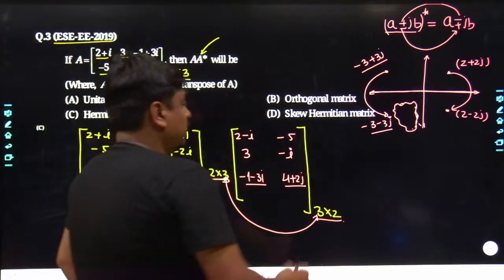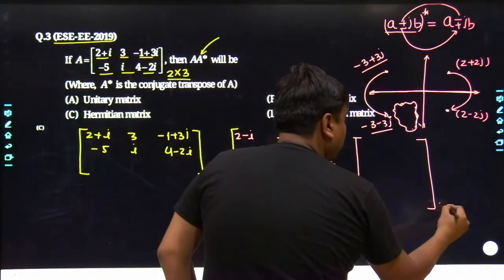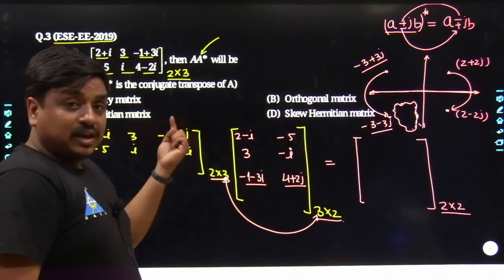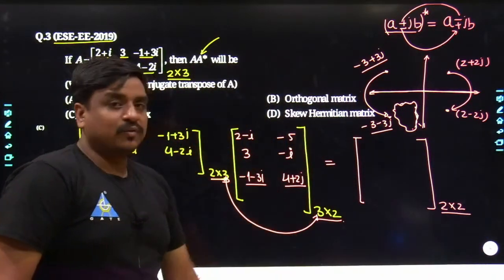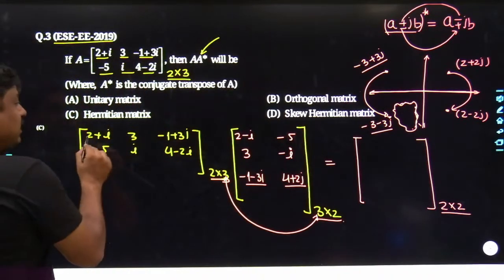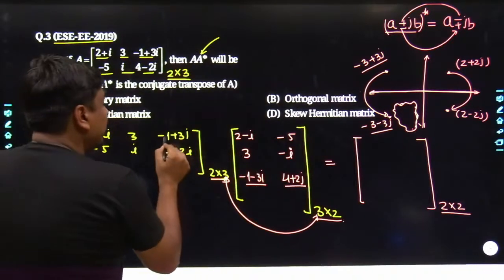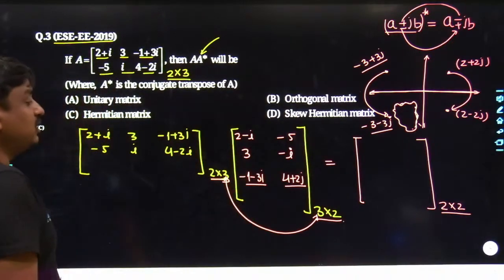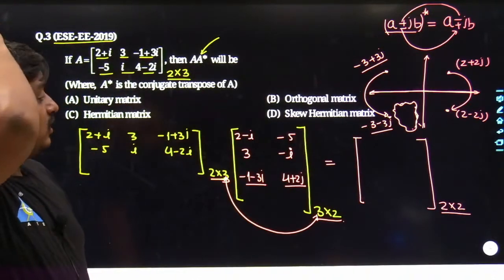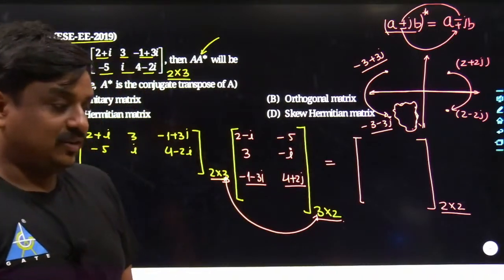That's the first thing. And now comes the order of the product matrix. Obviously, the order would be the number of rows from the first matrix and the number of columns from the second matrix. And how would the multiplication take place? 2 plus i has to get multiplied with 2 minus i, 3 has to get multiplied with 3, and similarly minus 1 plus 3i has to get multiplied with minus 1 minus 3i. Anyways, try to get the answer, how much we are getting. Tell me, how much we are exactly getting.